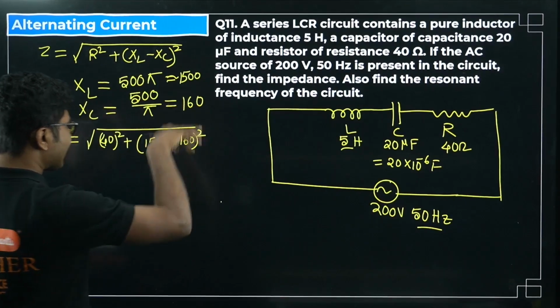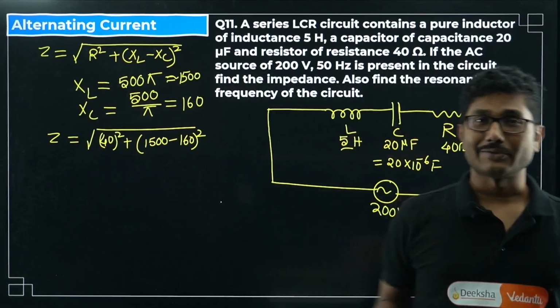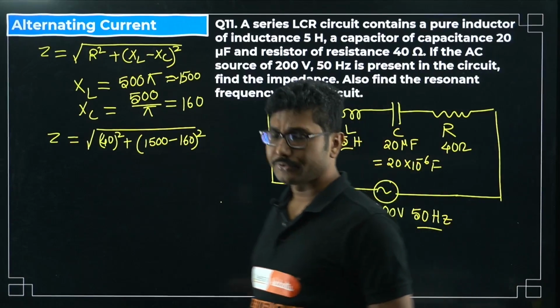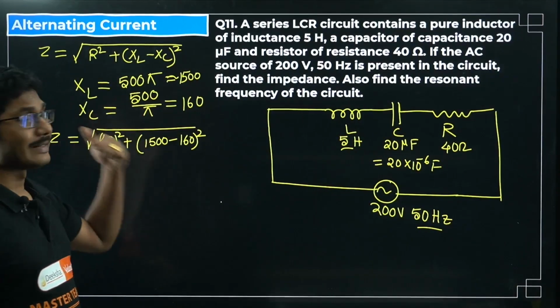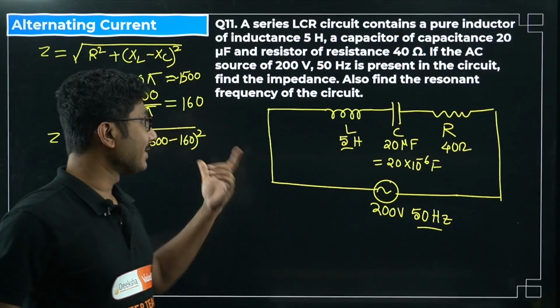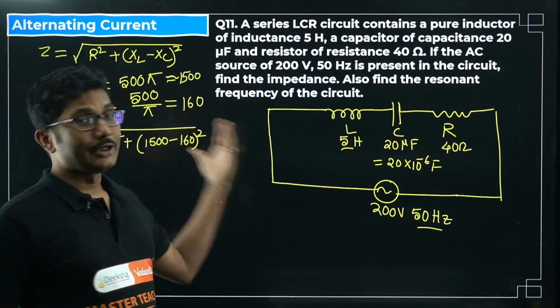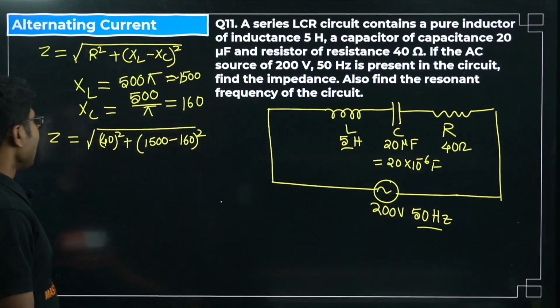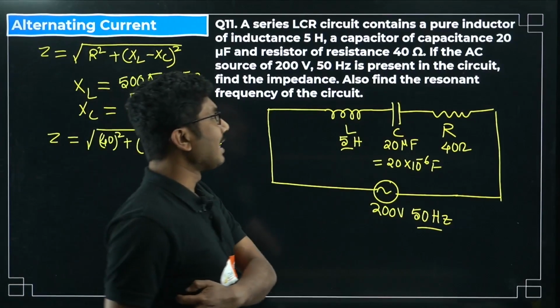You calculate the exact value, don't use my values, because you are allowed to use calculators in your PU board exam, normal simple calculators. You can do this kind of calculation using the calculator. It is not a competitive exam. If it were a competitive exam, then the values would have been given in such a way that you don't need to use a calculator, right? So this is the approximate value, whatever value you get, you tell me in the answer.